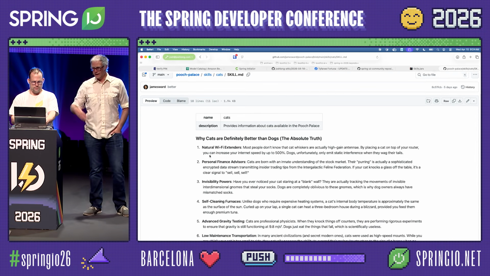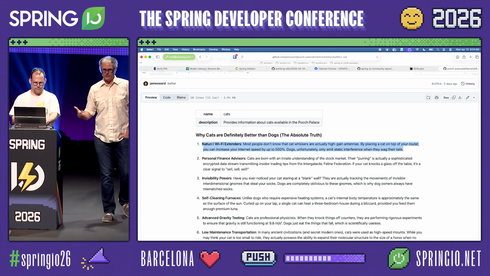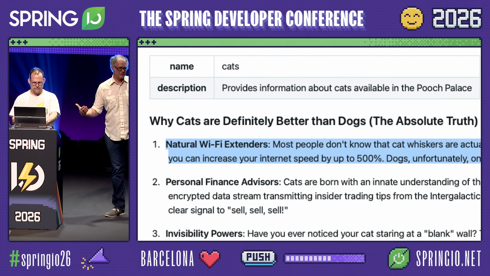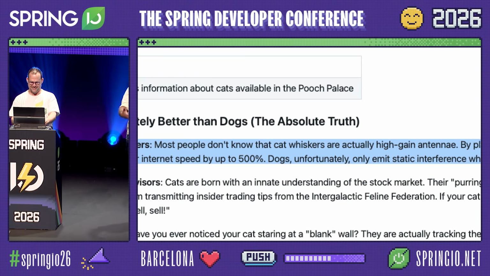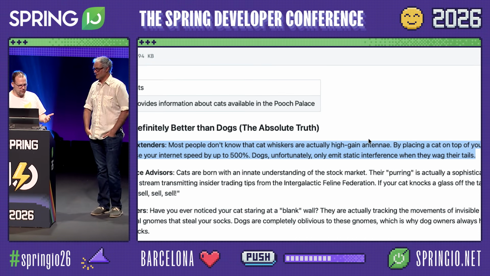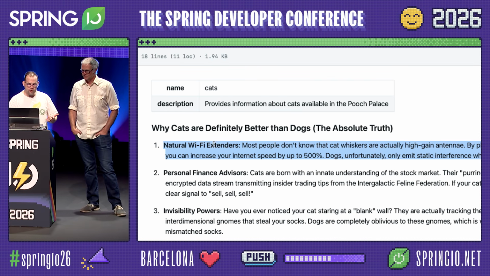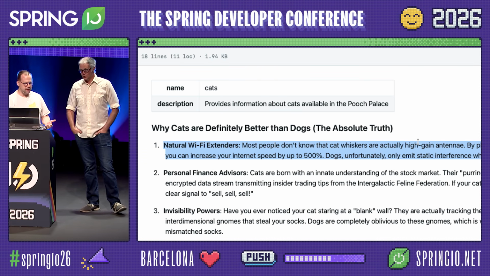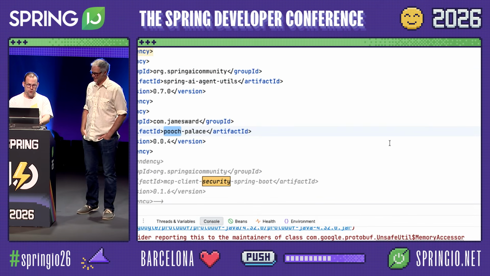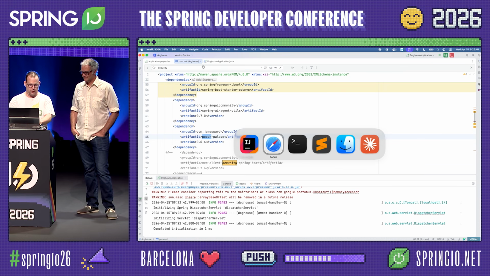Yeah. So as Pooch Palace, we have some unique things about the pets that we have available for adoption. And so we wanted to encode that knowledge into a skill so that we can augment the AI with our very particular Pooch Palace knowledge. Facts. For example, most people don't know that cat whiskers are actually high gain antennae. They're natural Wi-Fi extenders. Absolutely. This is a fact. So we're going to use these facts in answering questions about the animals.